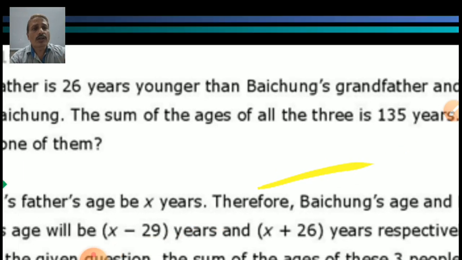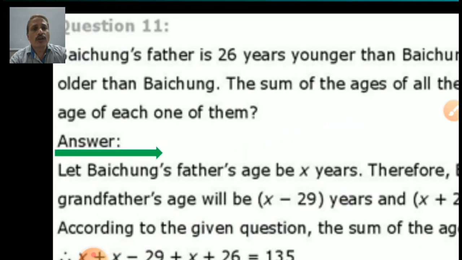Now, what is the age of each of them? Yes, students, what can we do? Just now I explained both ways how to find it. I just gave the hint, the clue.